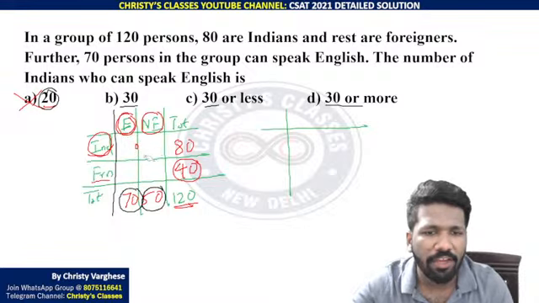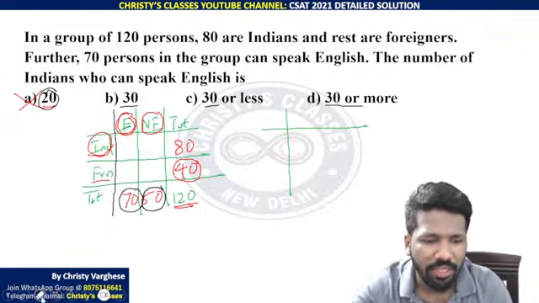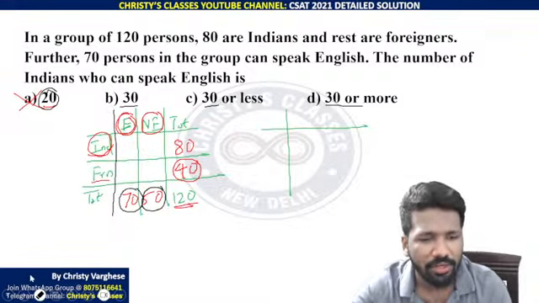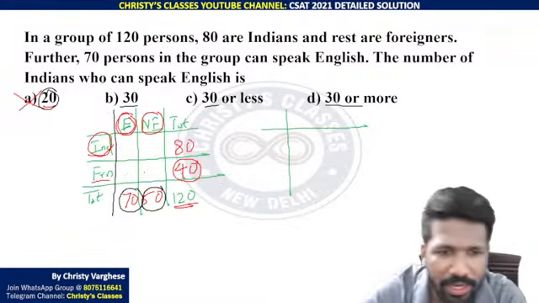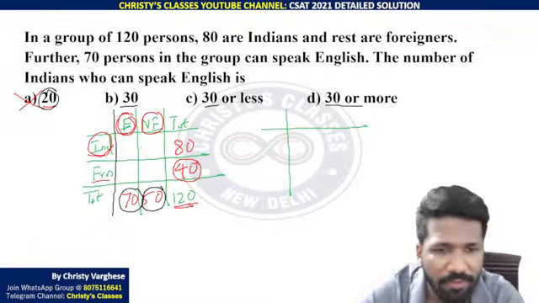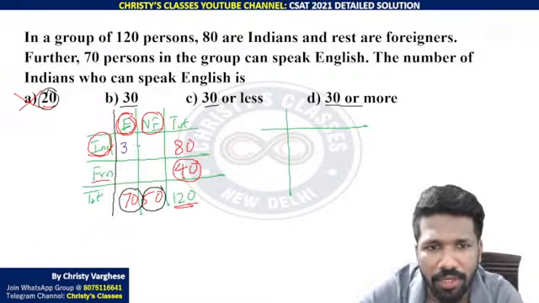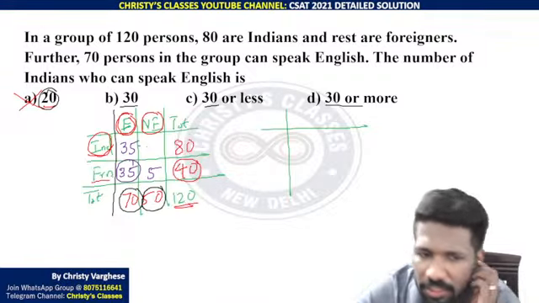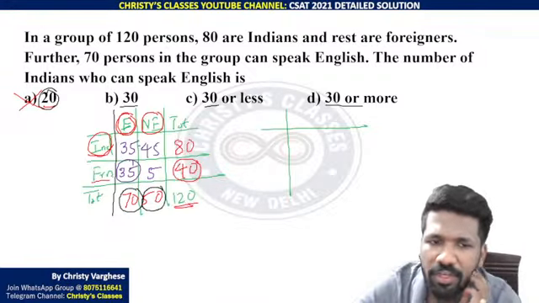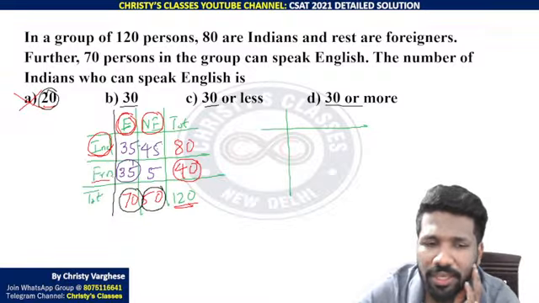If it is 35, I am writing each case just to make you understand. Once you got it, you can stop writing values again and again. So if 35 is the number of Indians who speak English, that means the number of foreigners who speak English will be 35. And in this 40, 35 foreigners speak English means 5 foreigners do not speak English. Now 50 minus 5, 45 Indians do not speak English.